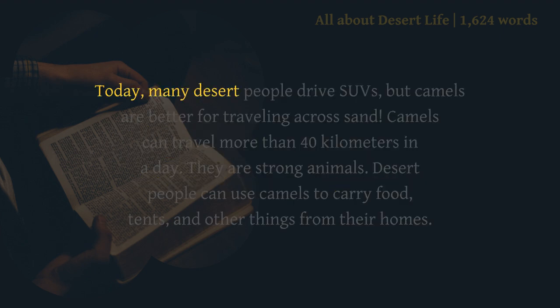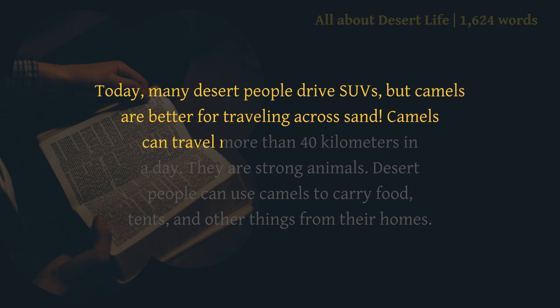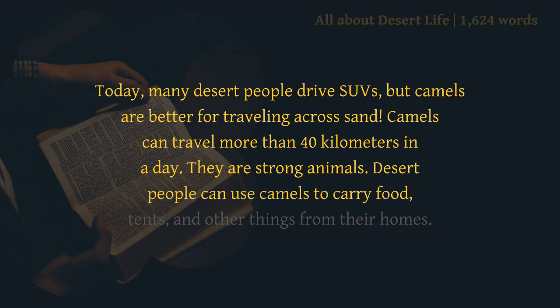Today, many desert people drive SUVs, but camels are better for traveling across sand. Camels can travel more than 40 kilometers in a day. They are strong animals. Desert people can use camels to carry food, tents, and other things from their homes.